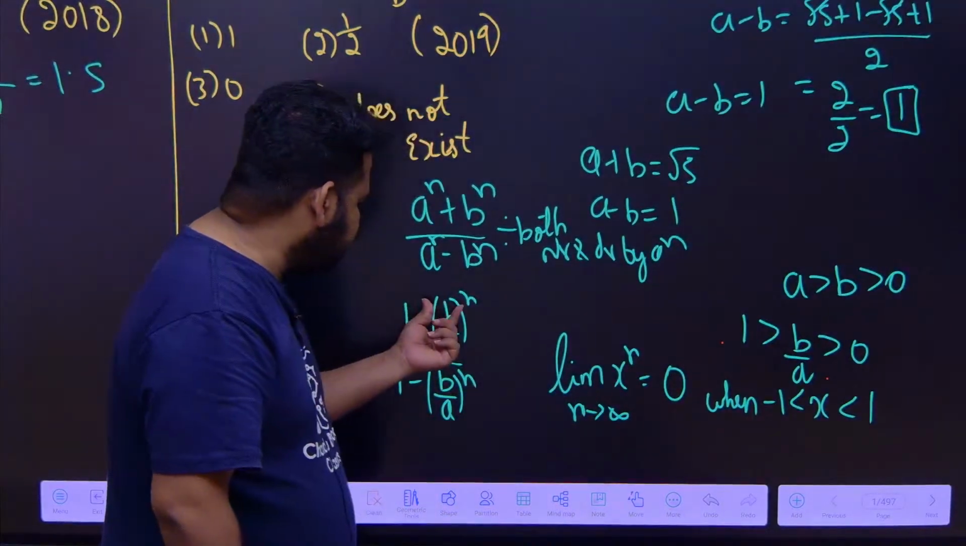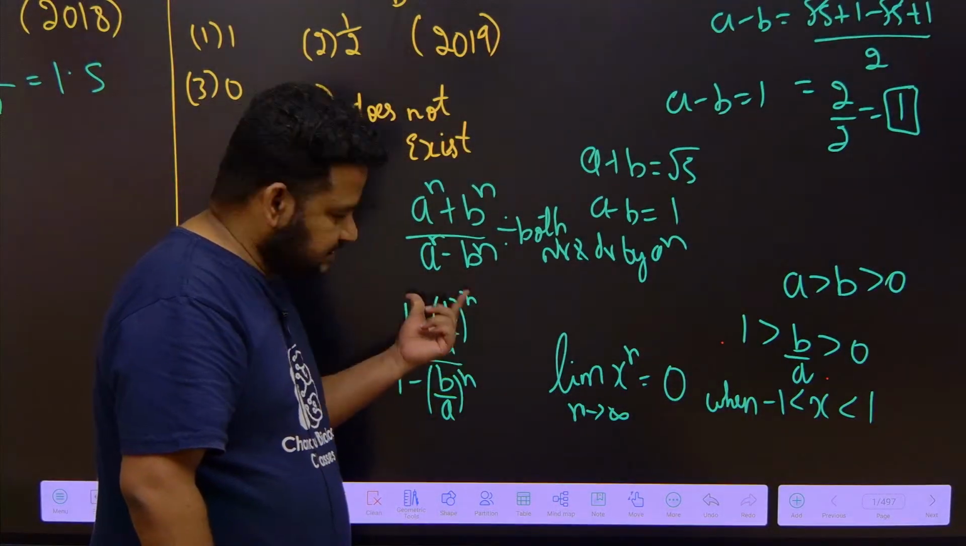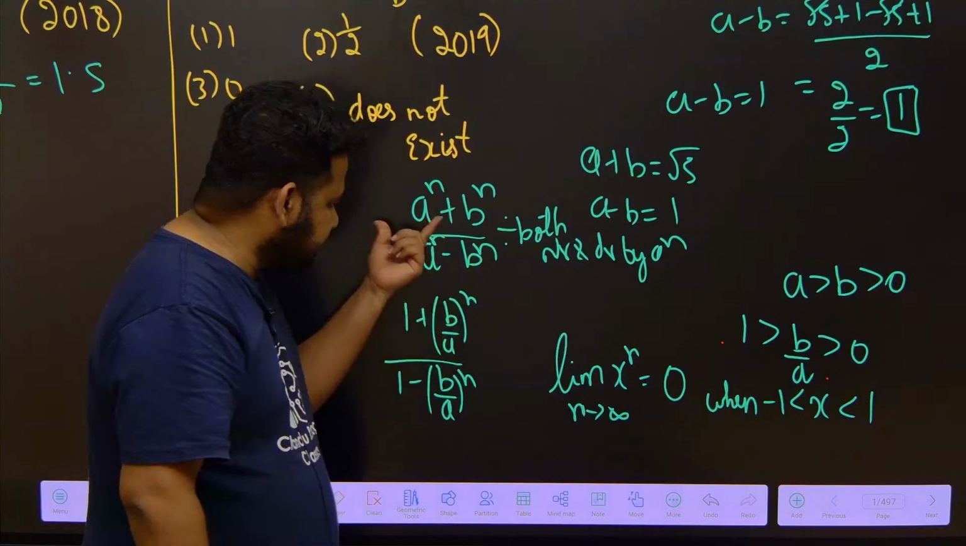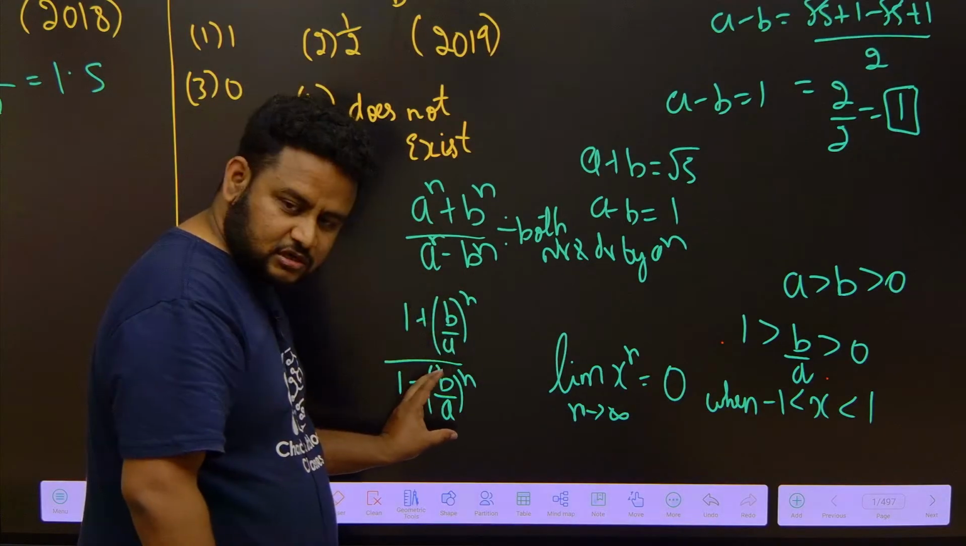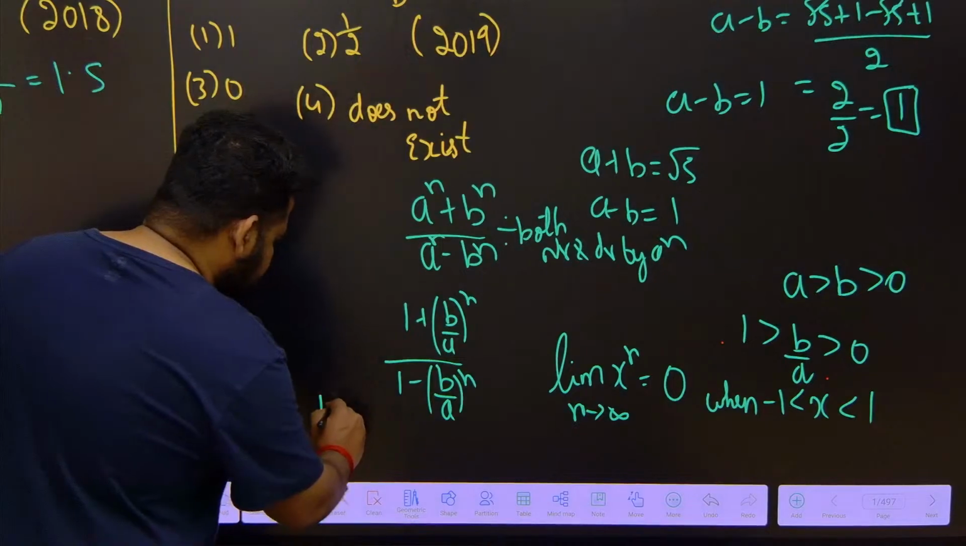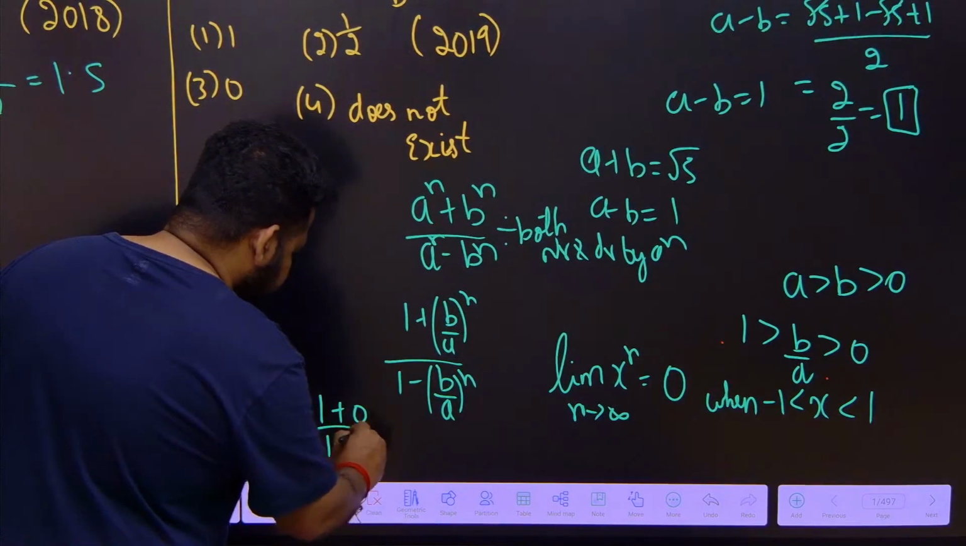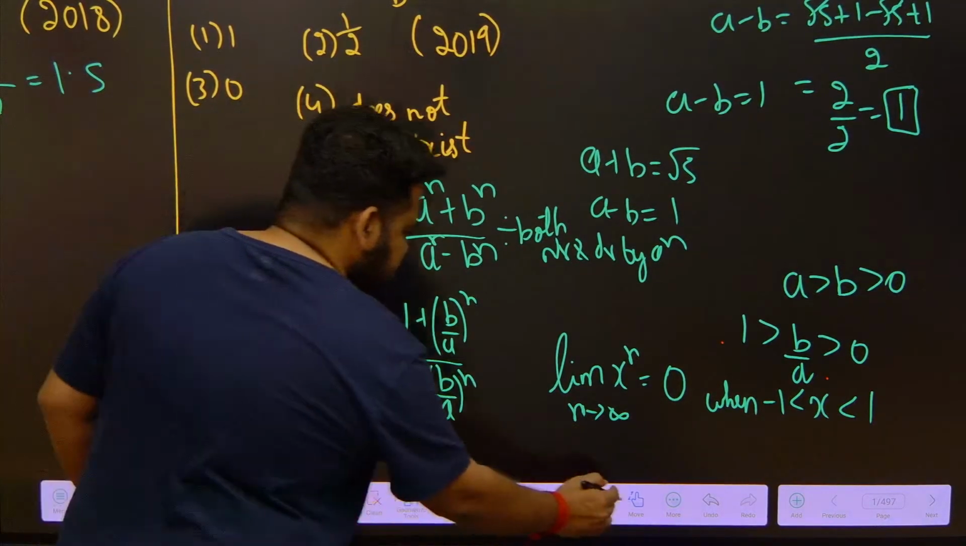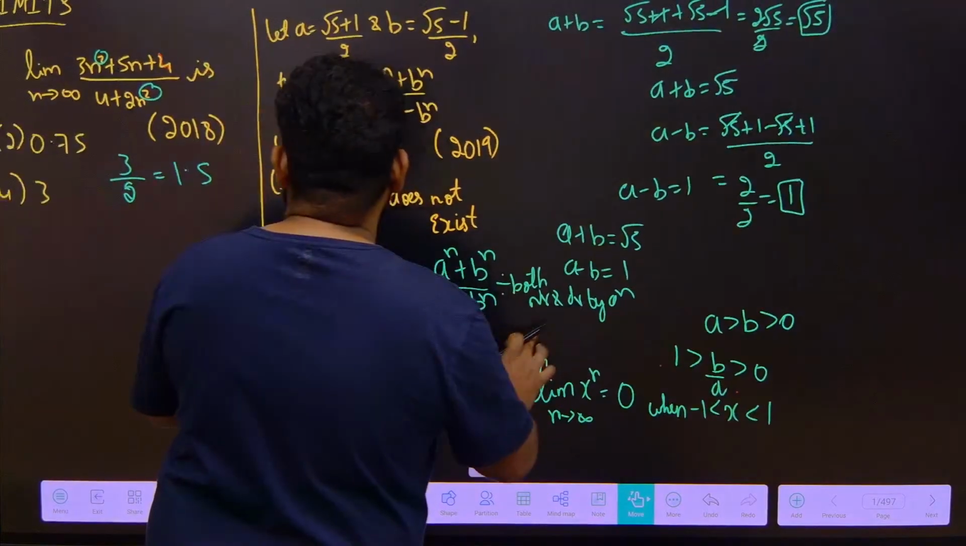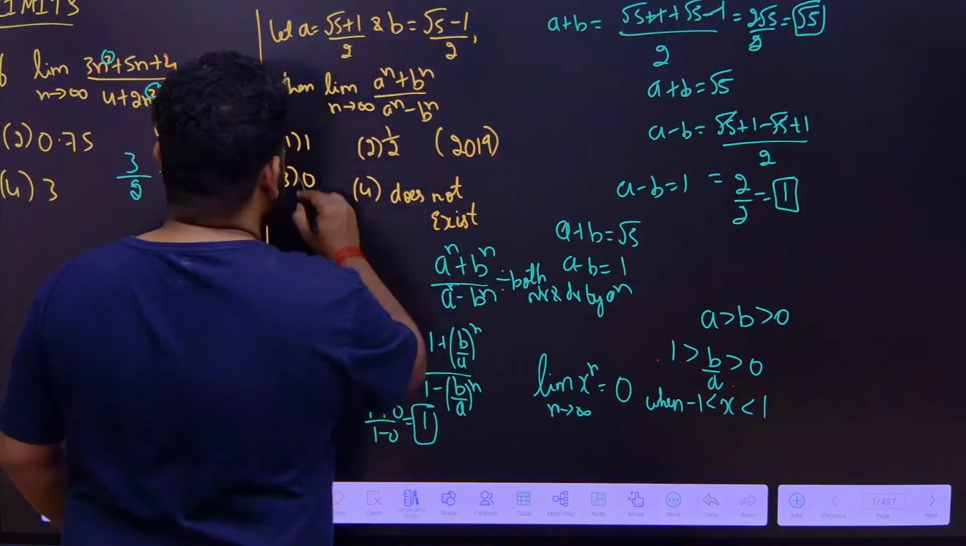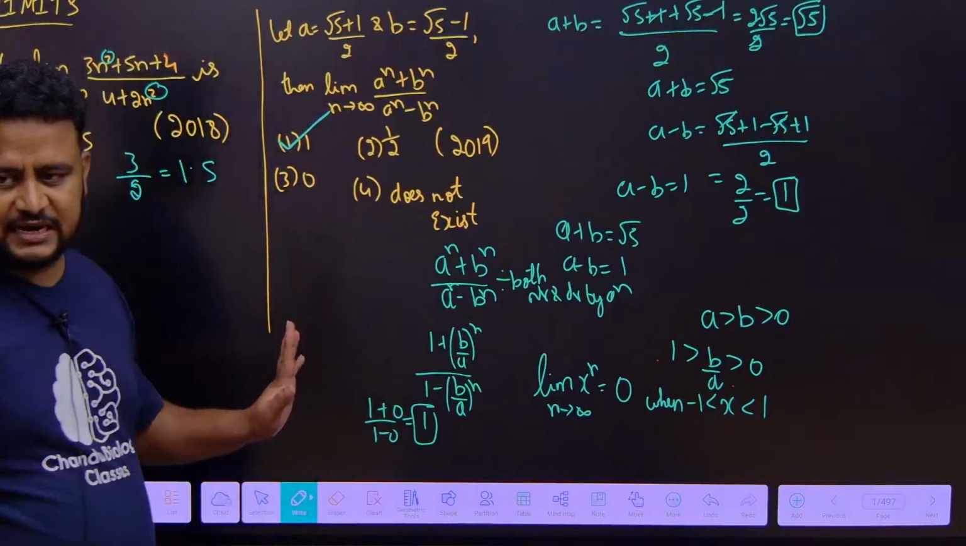Similarly, x to the power of n, you take b by a as x. As n tends to infinity, this will be 0 and this will also be 0. I will get 1 plus 0 by 1 minus 0. So, the answer will be 1. The answer to this question is 1, which is the first option. 1 is the right answer to this question.